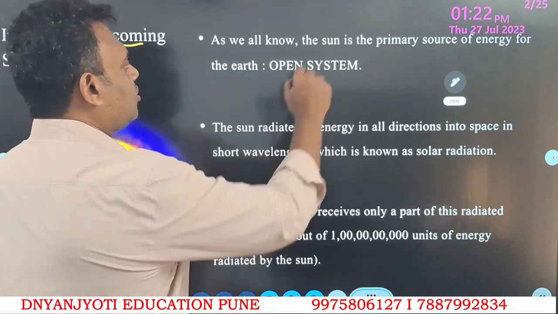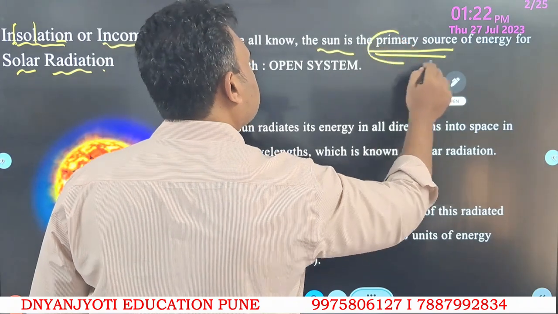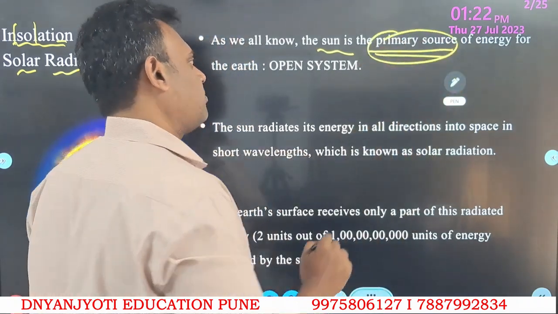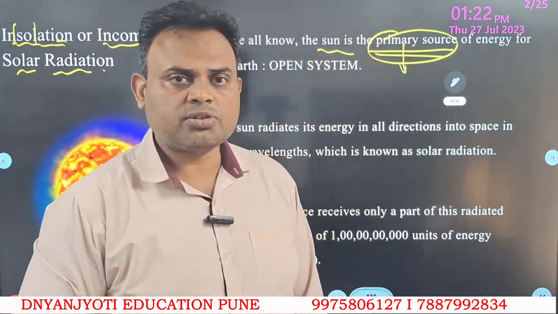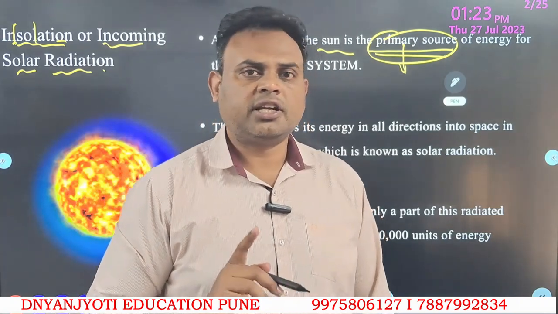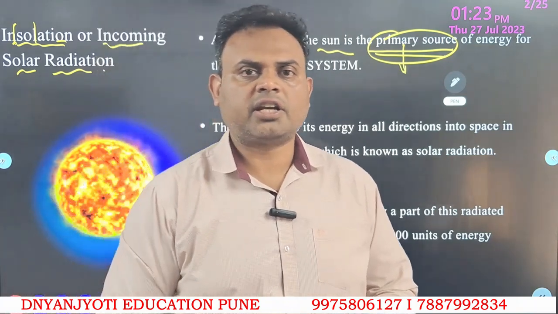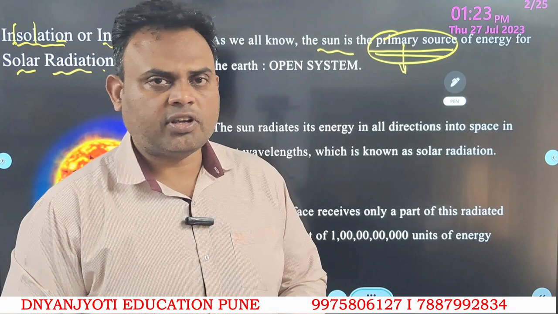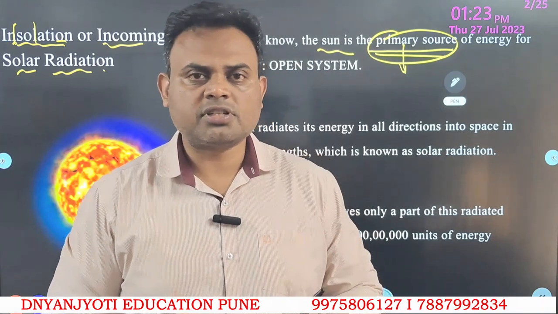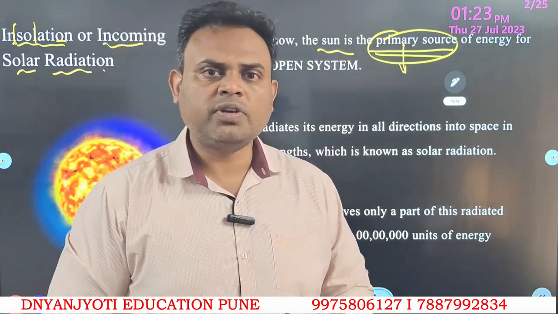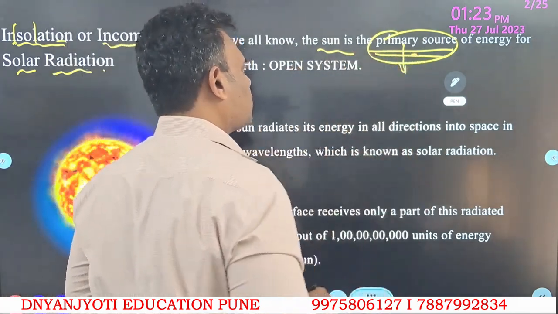Let us see. The sun is the primary source of energy. Though this is a commonly used word, it holds some meaning. What do you understand by primary source? It's the first source, the most fundamental source, the source on which living organisms and all atmospheric activities depend. For example, clouds move from here to there, plants are growing. These are processes that definitely need energy. Where do we get this energy from? That would be nothing but the sun's energy. So it is defined as the primary source of energy.